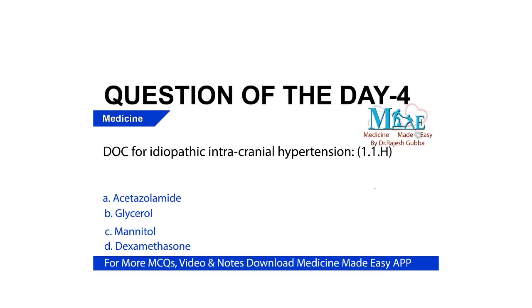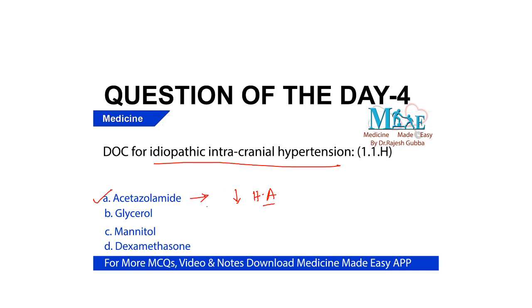What is the drug of choice for idiopathic intracranial hypertension? See, the drug of choice for idiopathic intracranial hypertension is acetazolamide. Acetazolamide has been found to be the best drug to reduce the intracranial hypertension and to reduce the headache in the individual.